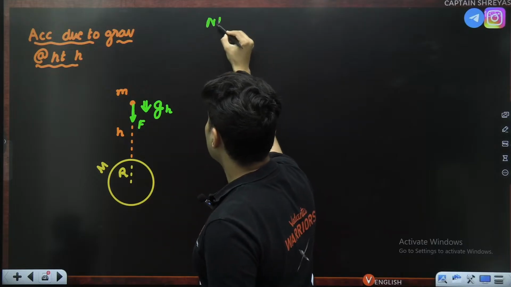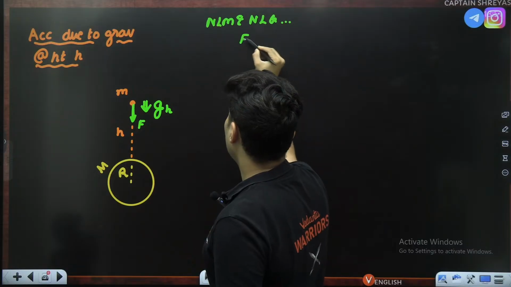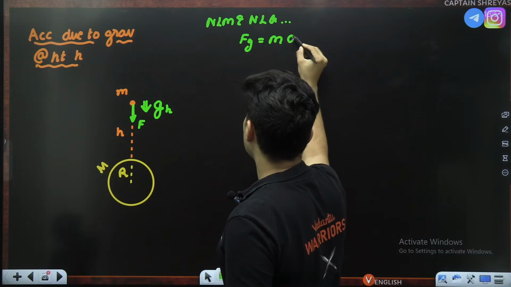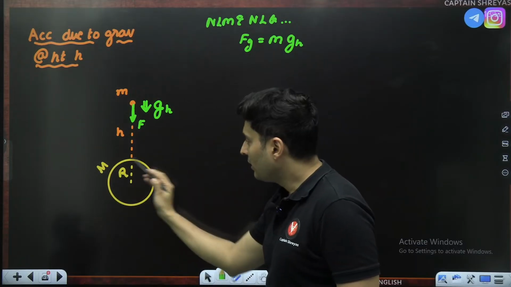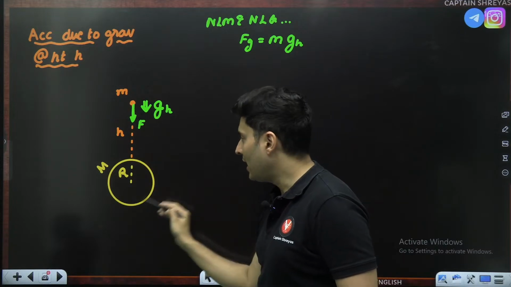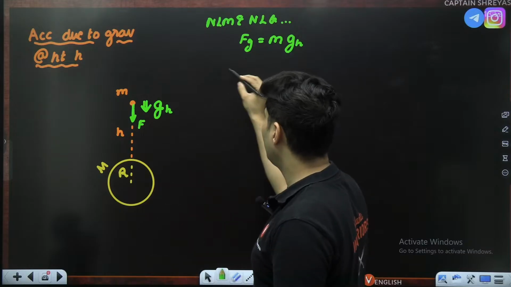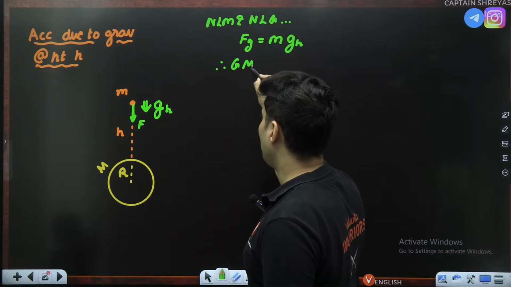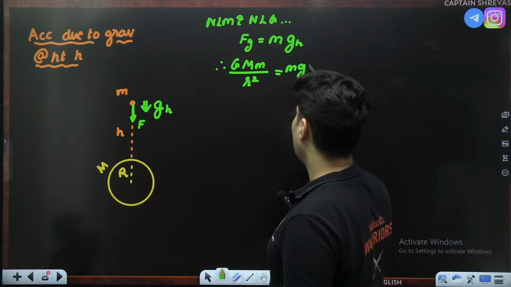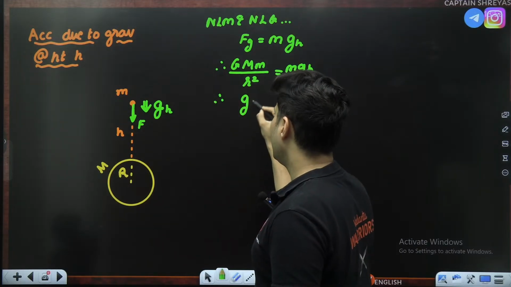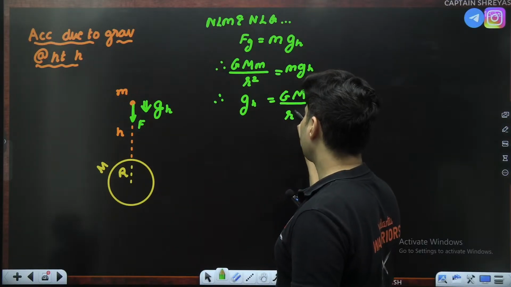Again, using Newton's laws of motion and Newton's law of gravity, the gravitational force is mass into acceleration at height h. Earth is a solid sphere, I am outside. The entire solid sphere will behave like a point mass. So the force will be G capital M small m divided by small r square, which is m g h. Therefore, m will cancel, and g h will become G M divided by small r square.